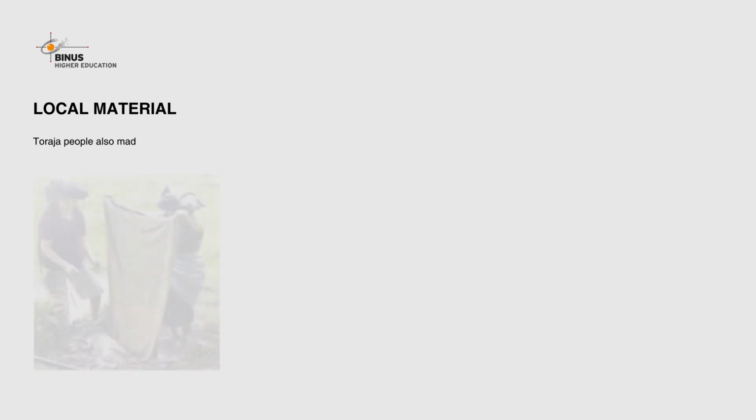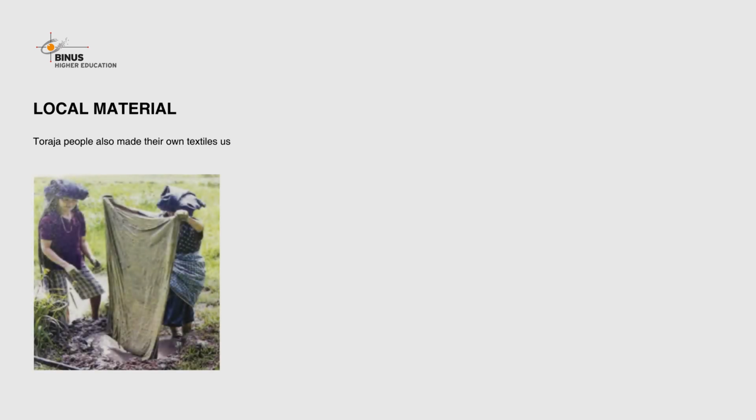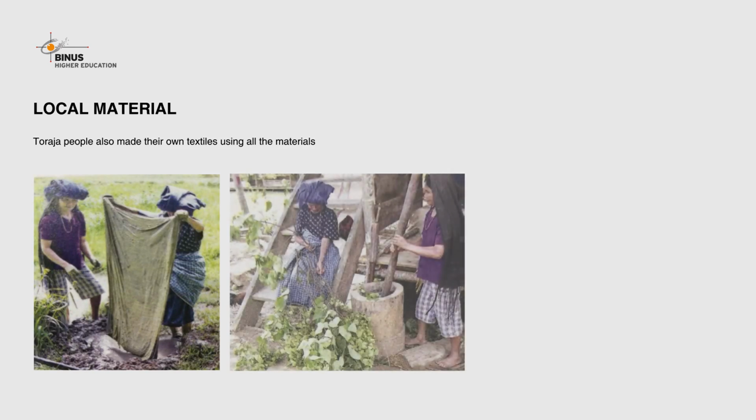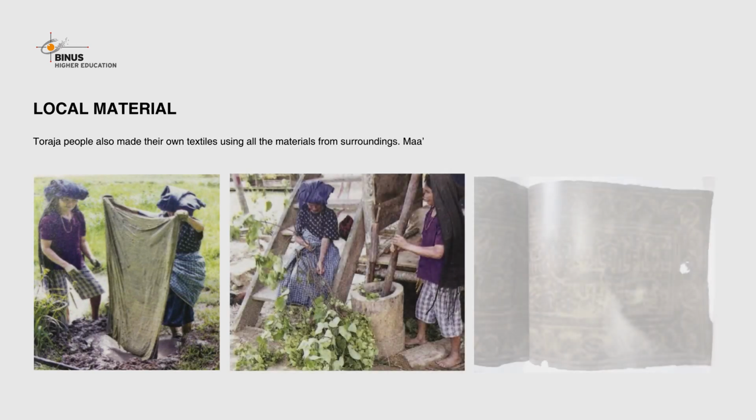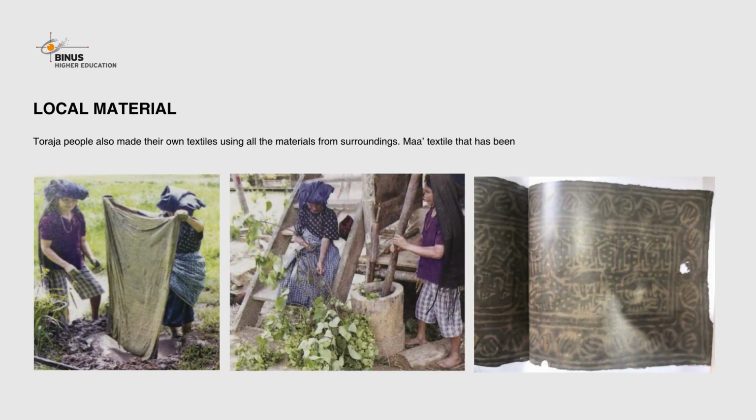Toraja people also made their own textiles using all the materials from surroundings. Ma'a textile that has been used for some rituals symbolizes the actual daily life, black dyed with local mud and bilang teh leaf.